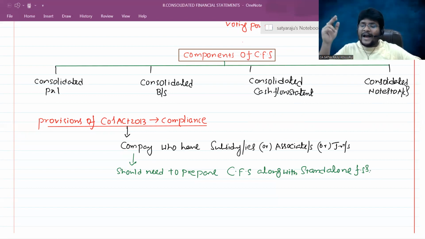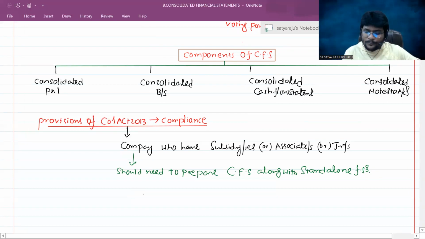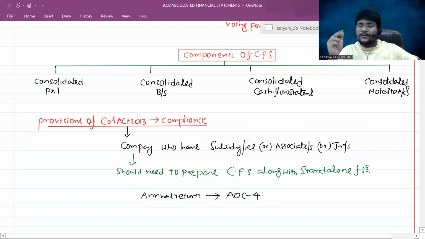Then, as part of the annual return, such a company needs to prepare the annual return in AOC 4 form. AOC 4, you know already, I already explained AOC 4 and MGT 7A. AOC 4 is nothing but every company needs to file the financial statements with the ROC in the prescribed form, which is known as AOC 4 CFS. A company that needs to prepare the consolidated financial statement needs to file AOC 4 CFS. That is nothing but the annual return.